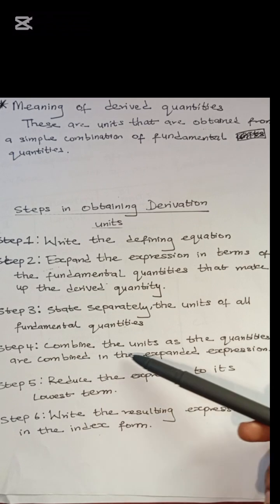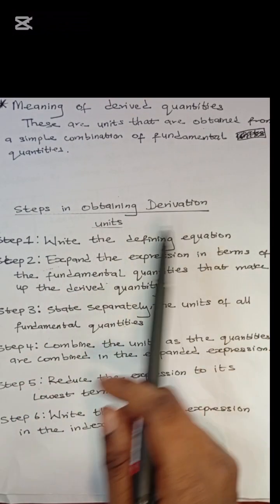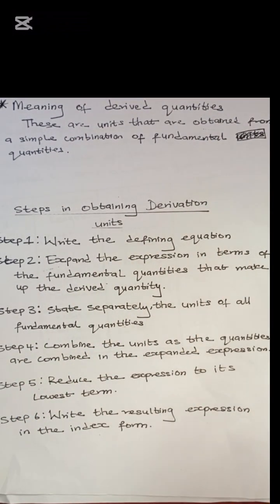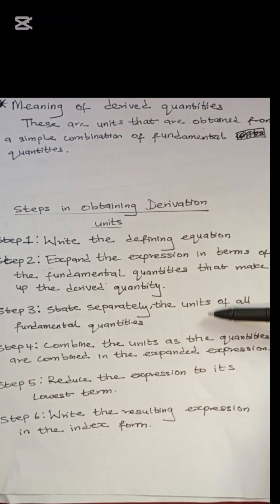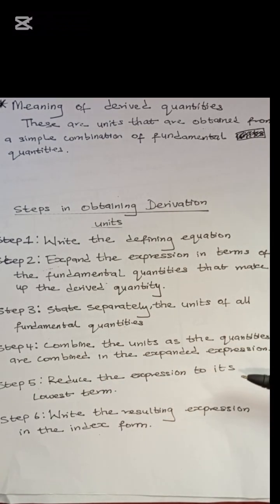That will take us to our fourth step. The fourth step is to combine the units as the quantities are combined in the expanded expression. Once you've stated the units, you put them back together as in the defining equation. Write it back like you are writing the equation, but this time using the units. The fifth step is to reduce the expression to its lowest term.